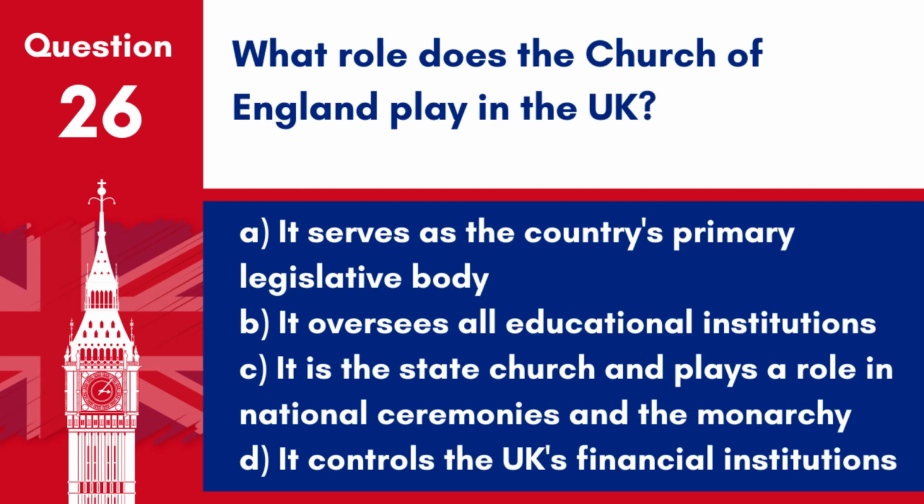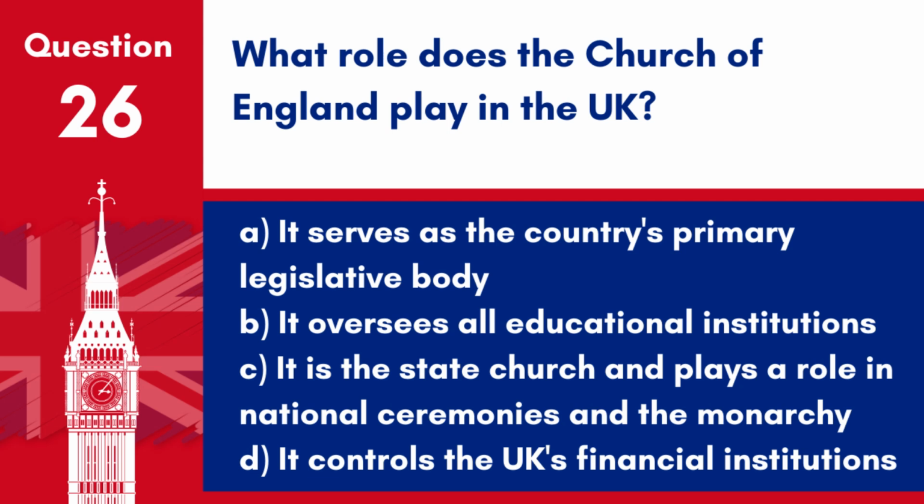Question 26. What role does the Church of England play in the UK? A. It serves as the country's primary legislative body. B. It oversees all educational institutions. C. It is the state church and plays a role in national ceremonies and the monarchy.